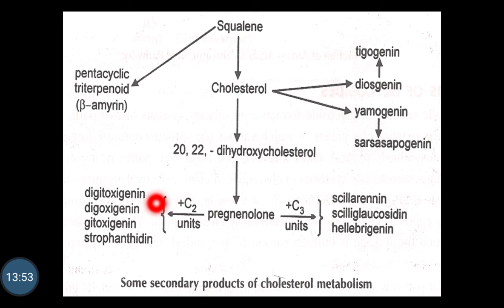From the pregnenolone, the biosynthesis of digitoxigenin, digoxigenin, gitoxigenin and strophanthidin takes place, and again the biosynthesis of scillarenin, scilliroside and hellebrigenin takes place. So in this way, some of the secondary products, or secondary metabolites, are obtained from the squalene.